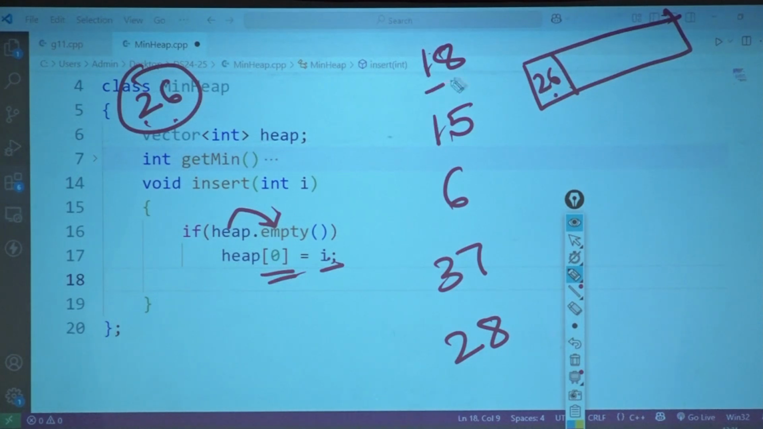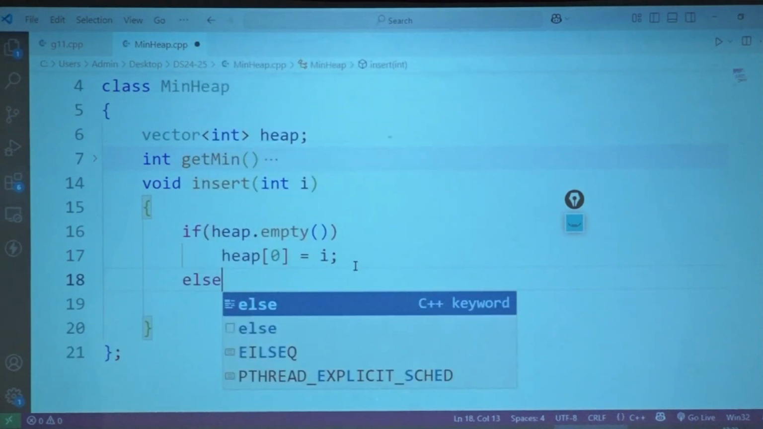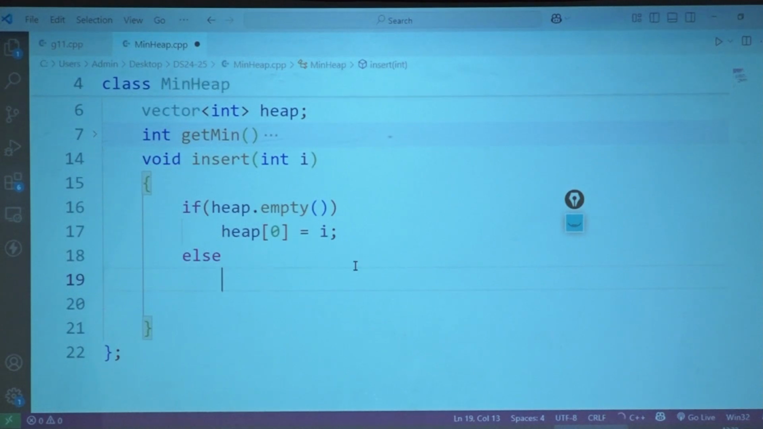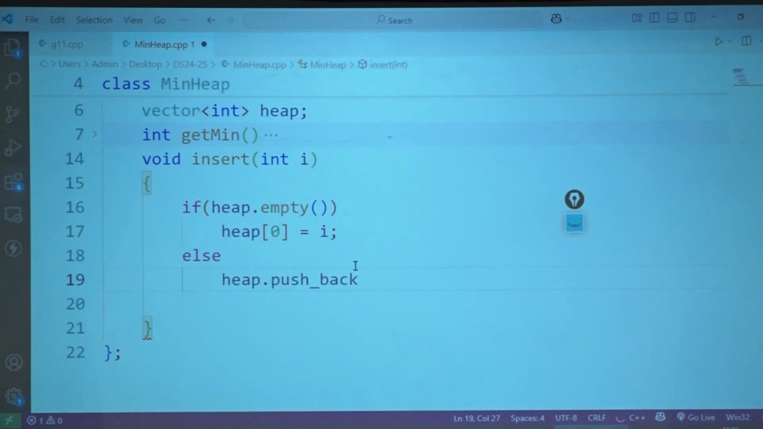Now who is going to come? 18 is going to come. Now when 18 comes, what do I need to do? I need to put 18 at this point. So how would I get this point? I will simply say else, if it is not empty, then I need to say heap, since it's a vector, push back I. So I have pushed that particular thing here.